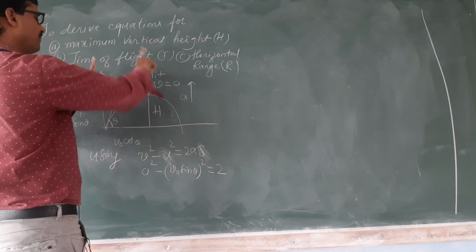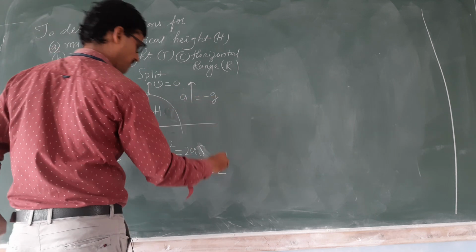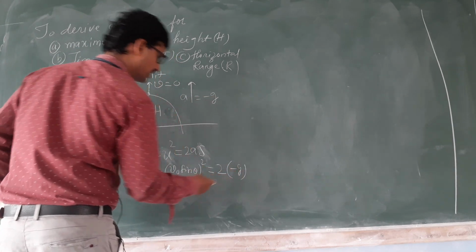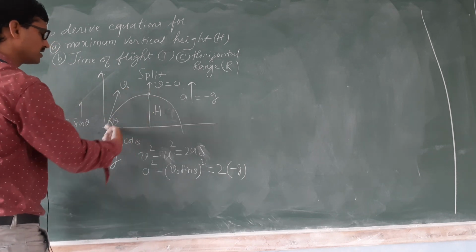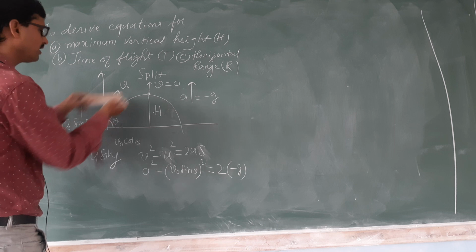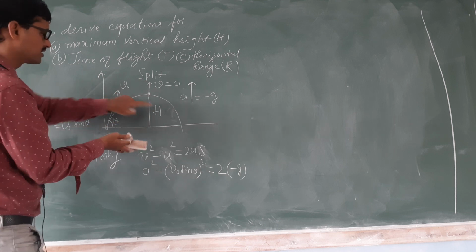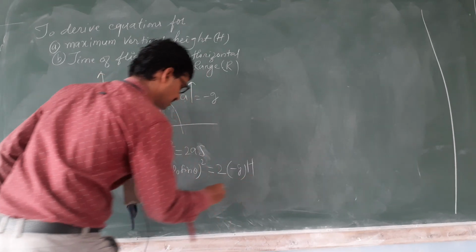When the body is going up, acceleration is taken as minus g. So it should be minus g. What is the displacement of the body? Here till here. Don't measure this distance, it is here. This height. So you should write h.